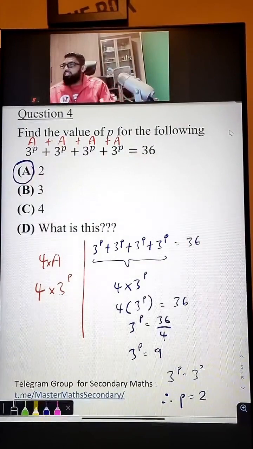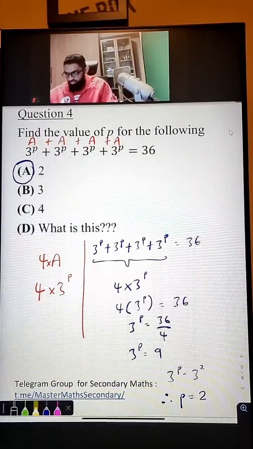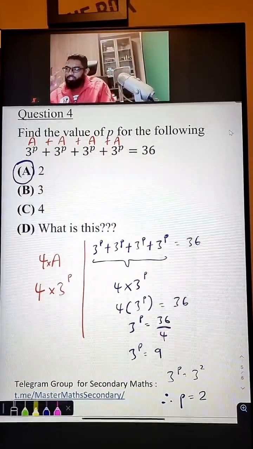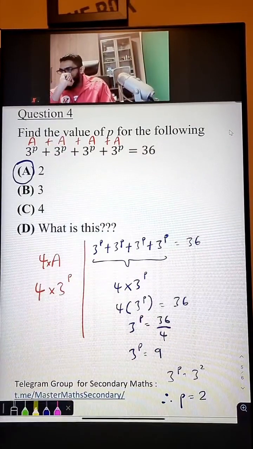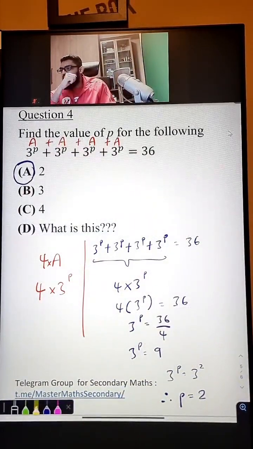Okay, now friends, we are done with indices. Now, if you have learned some good indices today, long time forget already.